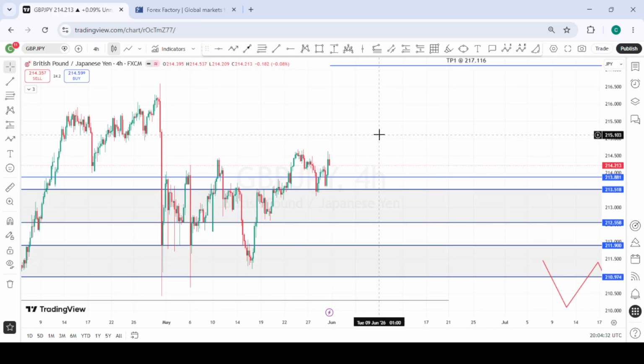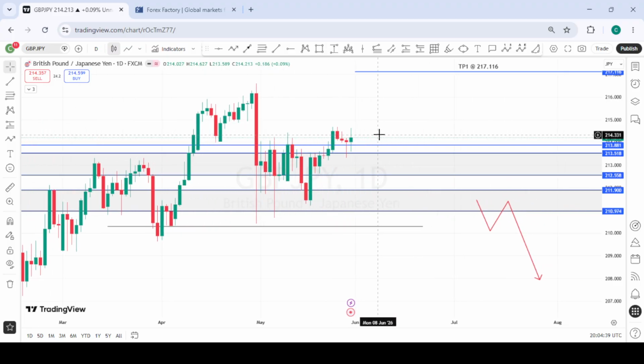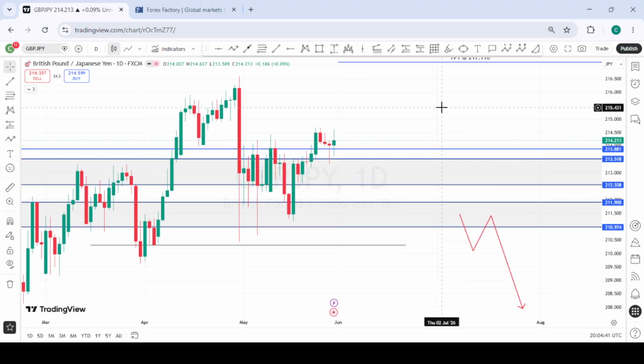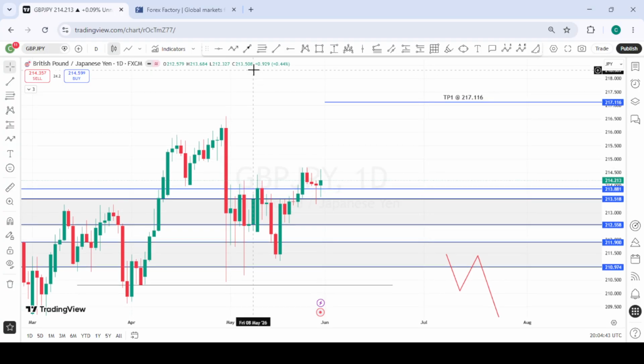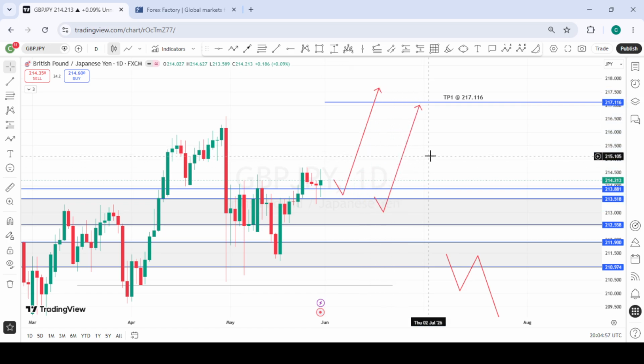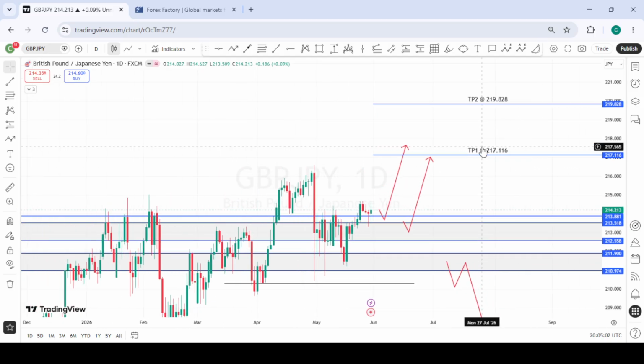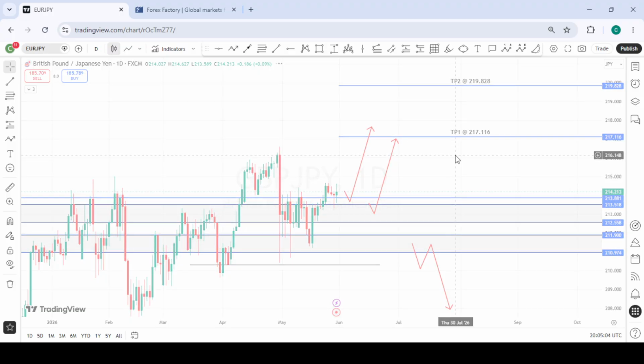This is GBPJPY. So for GBPJPY, currently the JPY index is very weak. So what we are looking forward to is more bullishness on the JPY pairs for the coming week. So going into next week, we are looking forward to a possible pullback to this area of interest. Should price retest this area of interest and give us buying opportunities, we'll take the buys from here. Should it come a bit lower to this zone we have below, we'll still be interested in taking the buys from here to the upside. And these are the various targets we have for GBPJPY for the coming week.